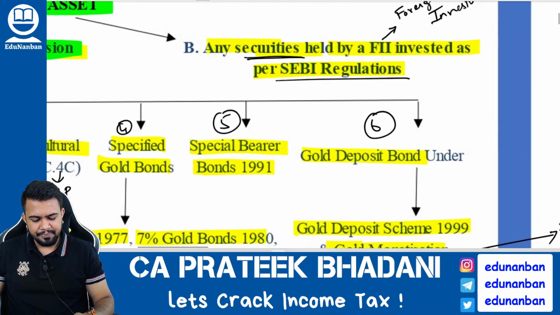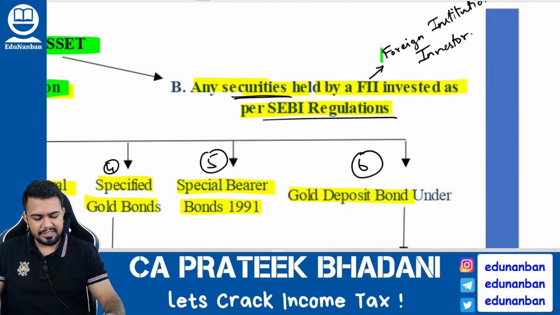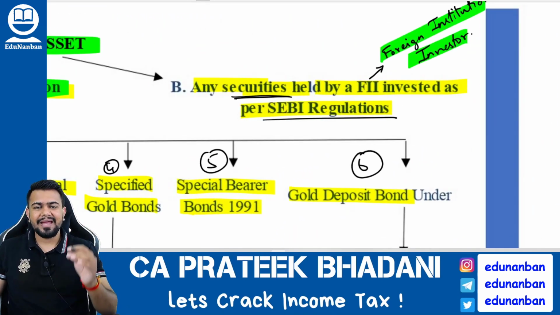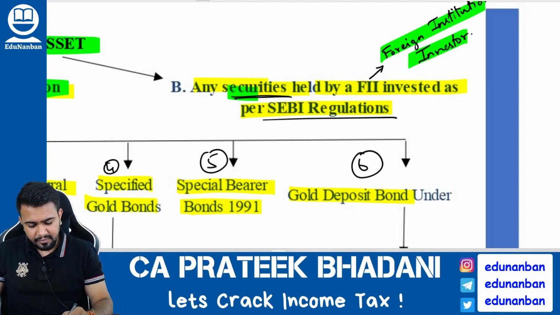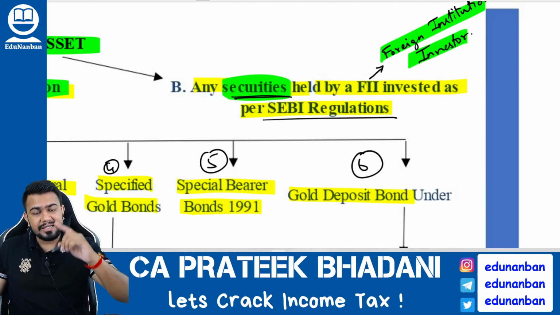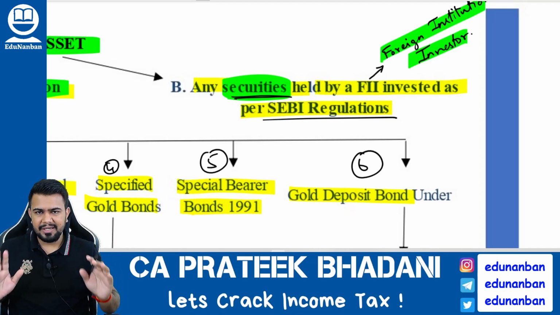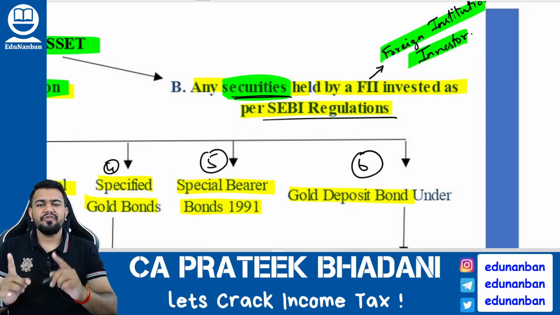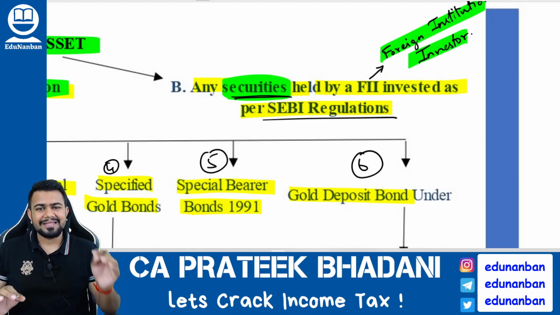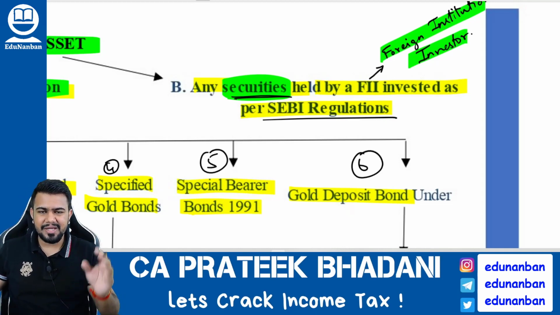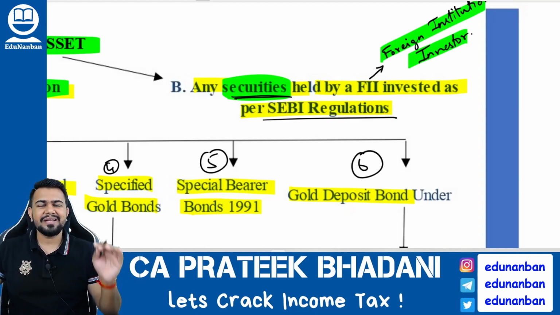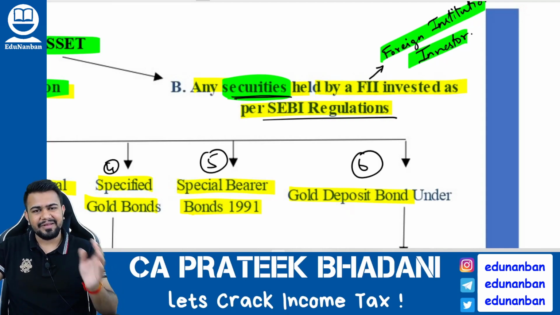B point tells that if a foreign institutional investor or an FII is having any stock as securities, then such stock will also be considered as capital asset. That is why if any foreign institutional investor is having a security as per the SEBI guidelines, it will always be considered as a capital asset. Whether it is stock or not a stock, it does not matter.